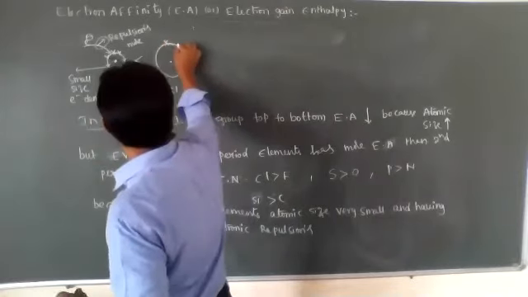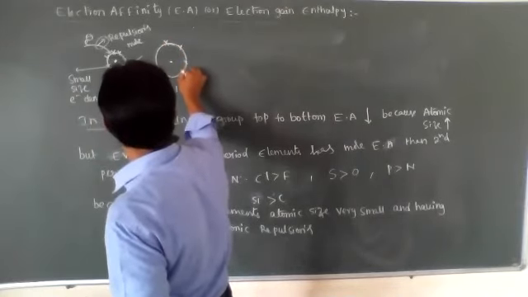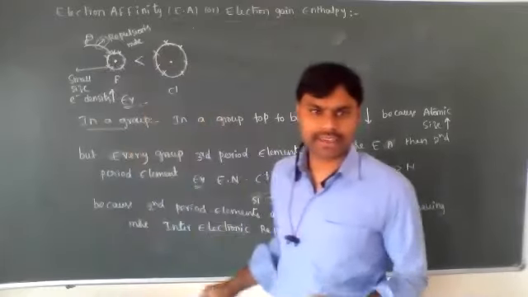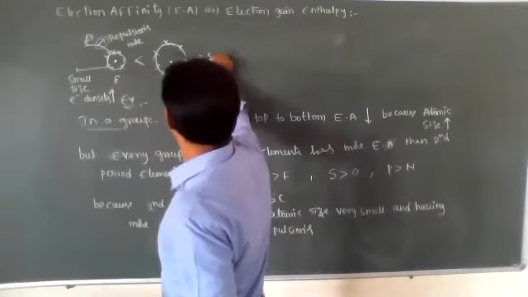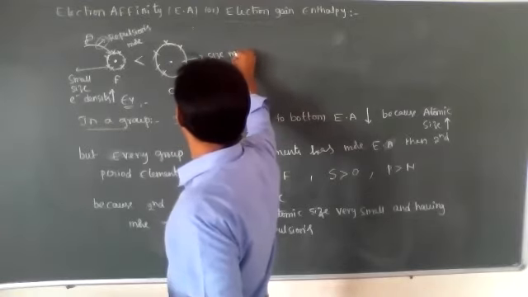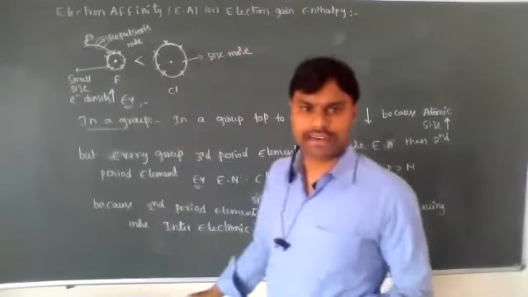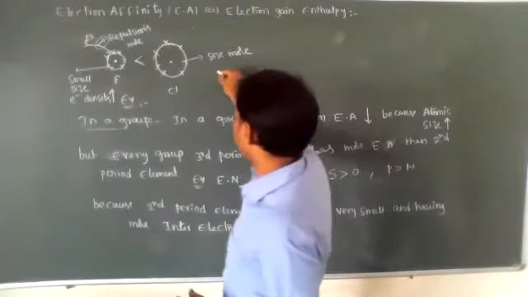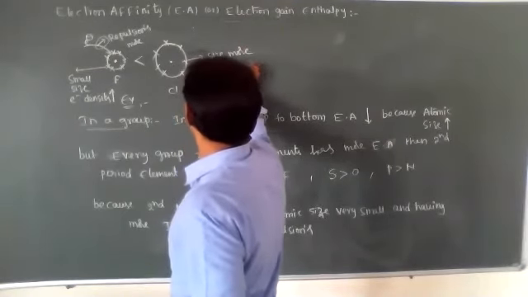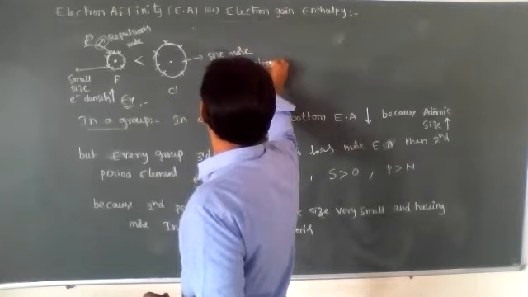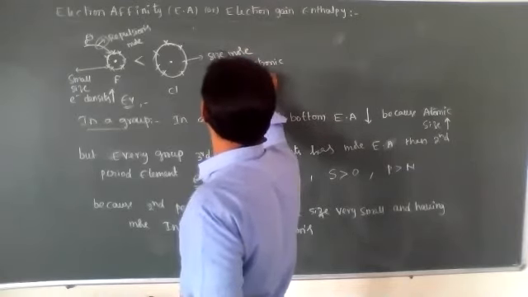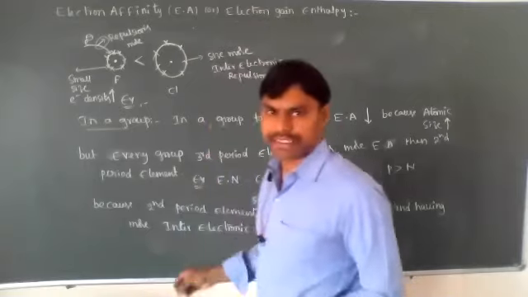Now here also 7 electrons, but the size is a little bit more when compared to fluorine, and inter-electronic repulsions are less.